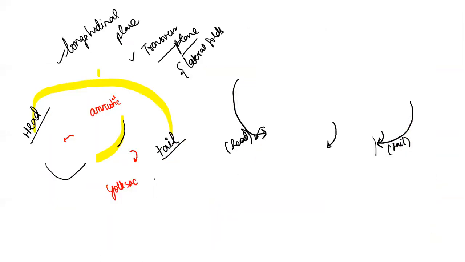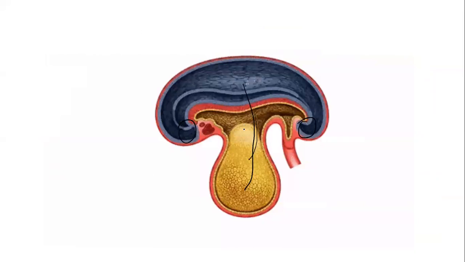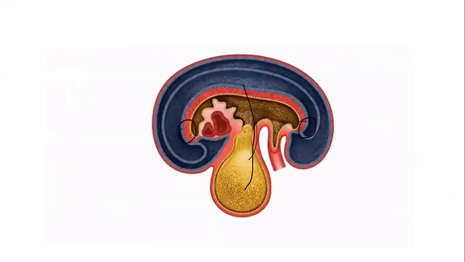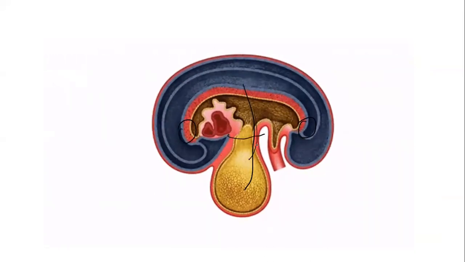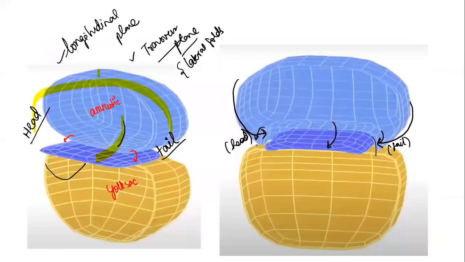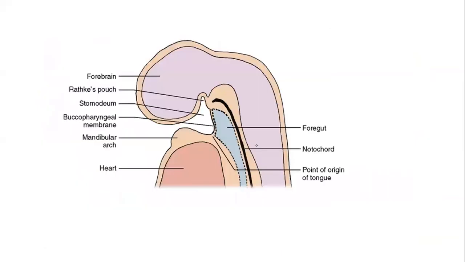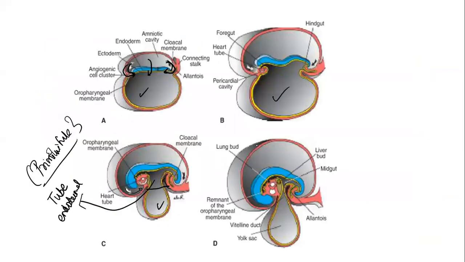Just observe the GIF one more time. Yes, see. Can you appreciate how it had entered? Yes, almost see half of the yolk sac had entered into the cavity now. Yes, can you make out? Yes. So that is what happens, right? So what happens? The part of the yolk sac enters as a tube-like structure containing endodermal cells, and that is called primitive tube. So which germ layer gives rise to gut tube? Is the endodermal cells. Right?